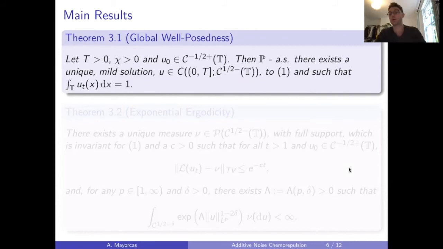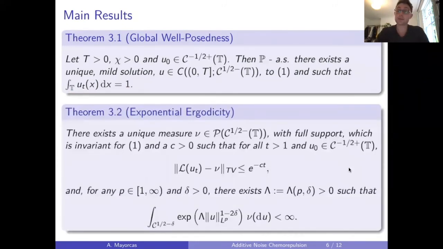So any Hölder space with parameters less than 1/2. And we also show preservation of mass, provided that we choose the noise to be mean free, so it integrates to 0 on the torus. And the second result we find is exponential ergodicity for this SPDE, or really for its associated semigroup.